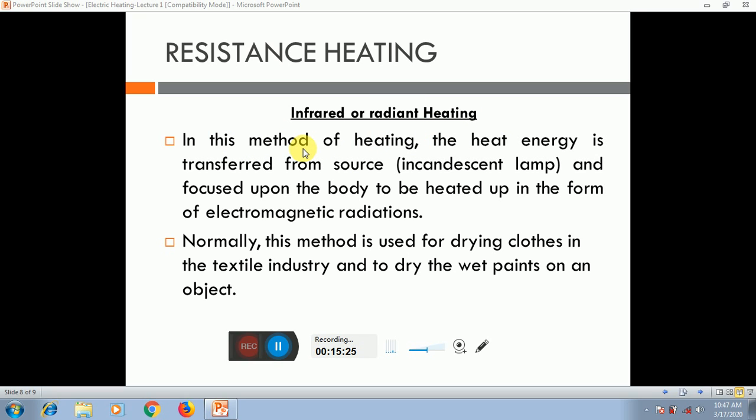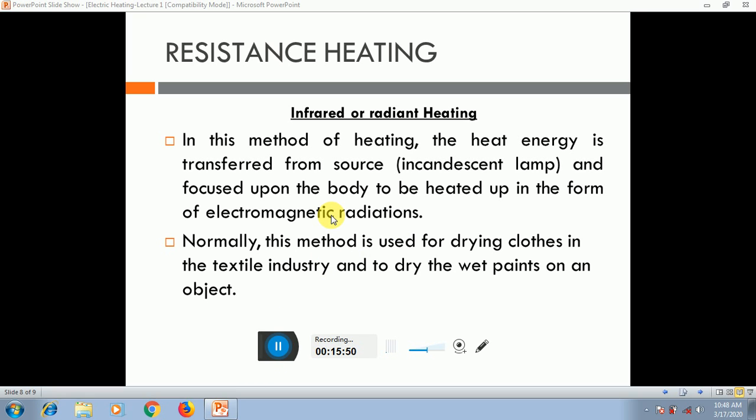In this method the heat energy is transferred from the source and focused upon the body to be heated in the form of electromagnetic radiation.